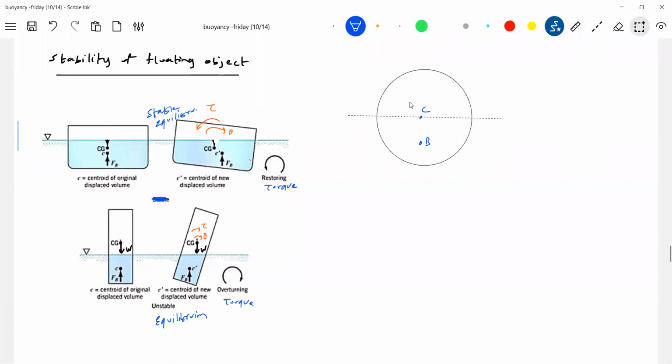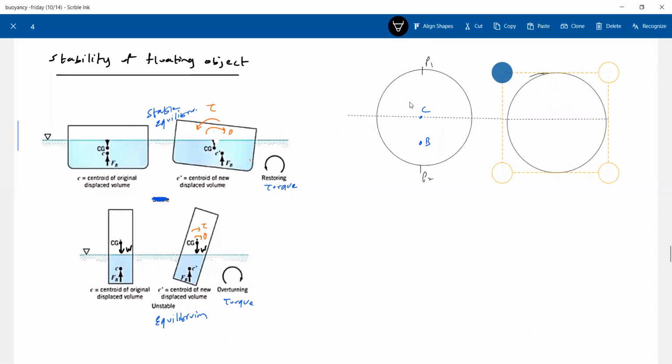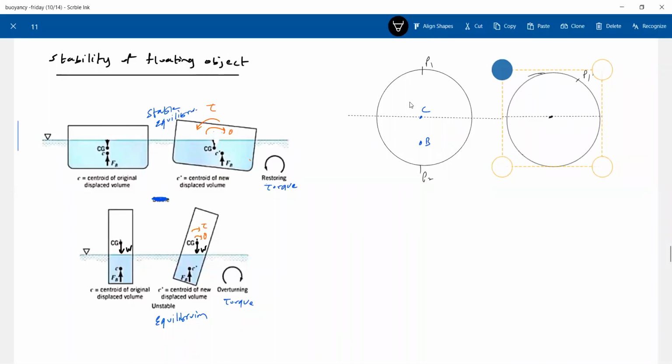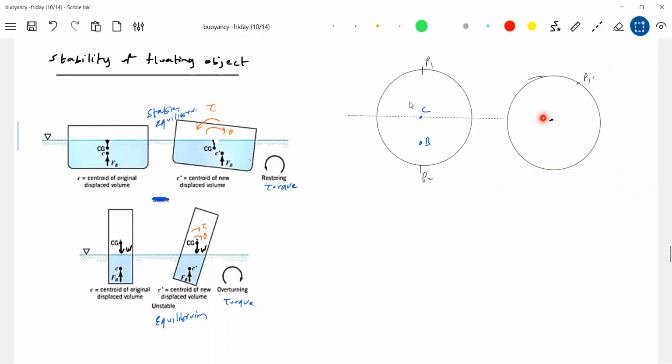I will tilt this body now. This is P1, P2. Okay, the P1, P2 has come. No, P1, P2.